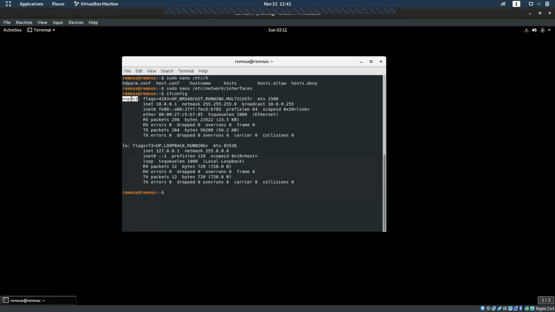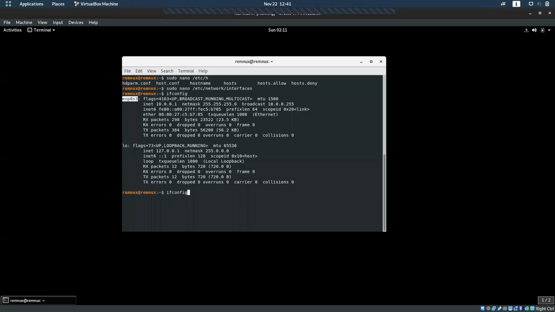For some people it should be eth0, for some people enp0s3. It changes with the network or what kind of hypervisor they are using, so first you have to look into this.